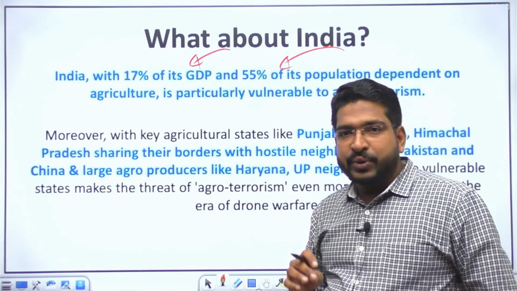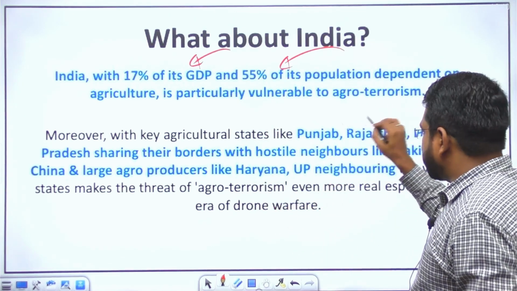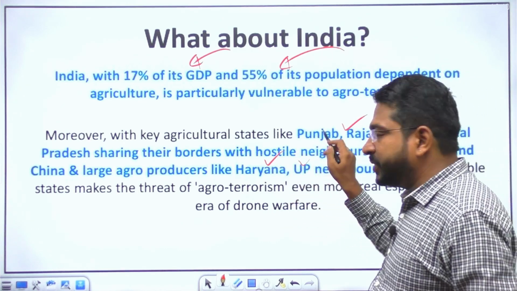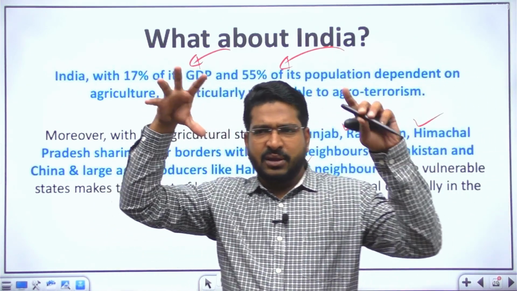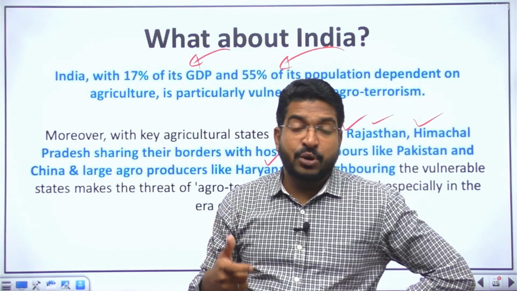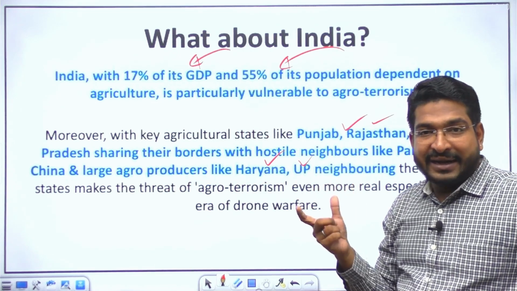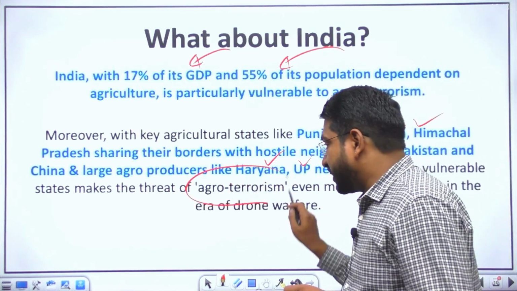Add to it, when you look at the Indian map, there are, I would say, 2 adversaries, Pakistan and China, and the food producing areas in India, like Punjab, Rajasthan, Himachal Pradesh, and some neighboring states like Haryana and UP, which are again major food producing states. The northern belt produces a lot of wheat and rice, and any threat here would be a threat to the food security of India, isn't it? So India would be vulnerable to any sort of agro-terror attack.